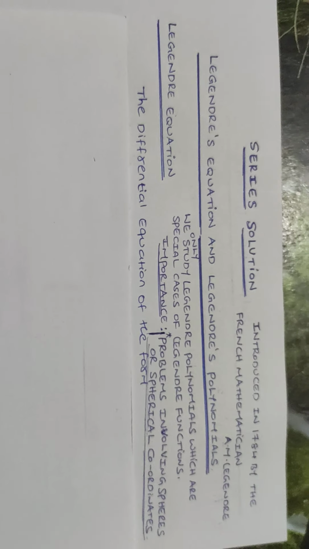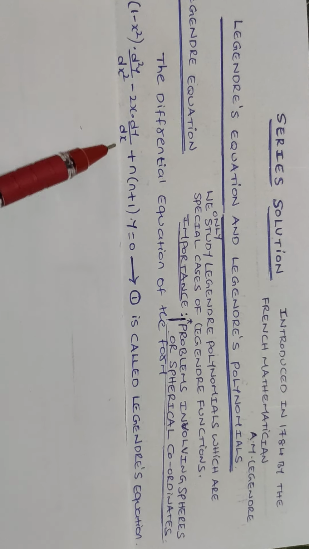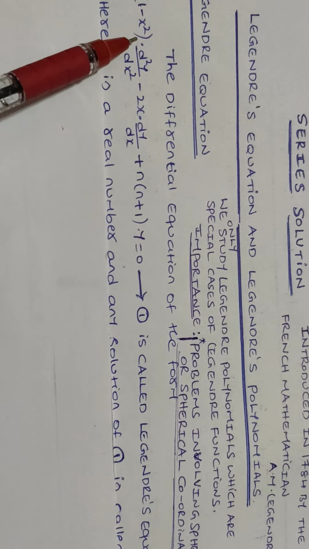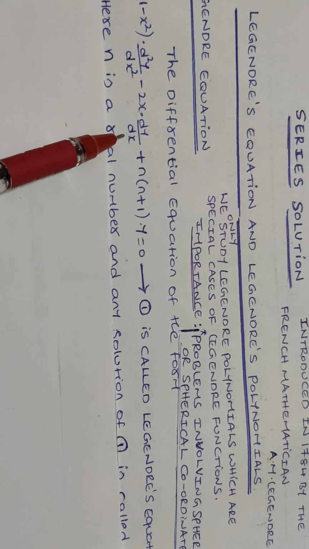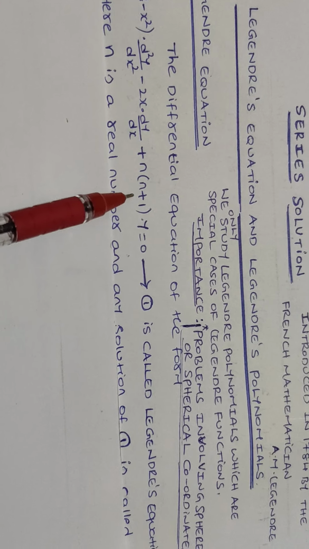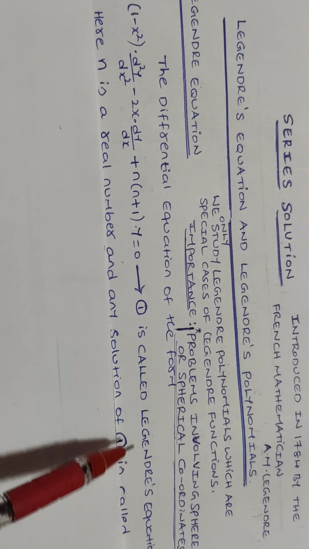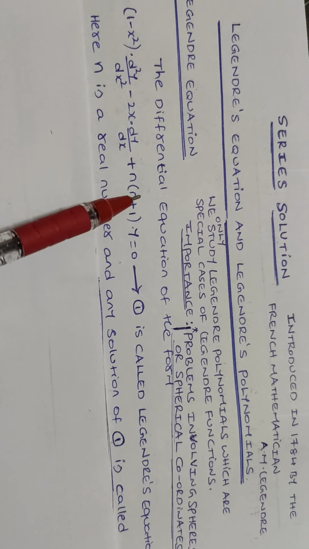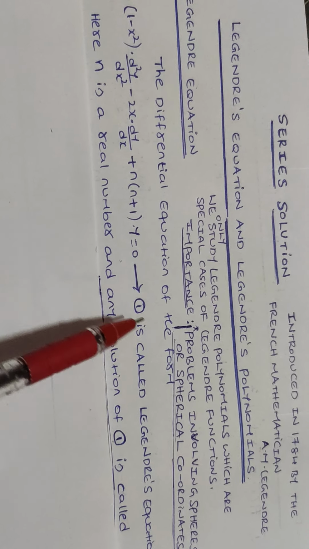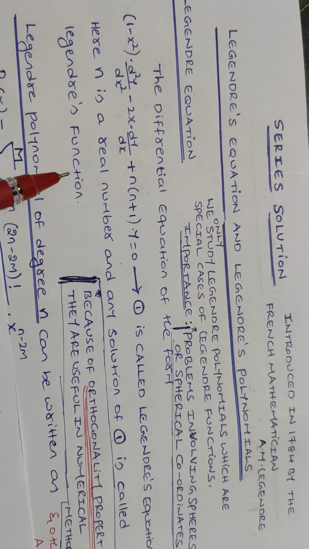Then let us see the definition of Legendre equation. The differential equation of the form (1 minus x square) d square y by dx square minus 2x dy by dx plus n(n plus 1) y equals 0 is called Legendre equation. Here n is a real number and the solution of this is called Legendre function.